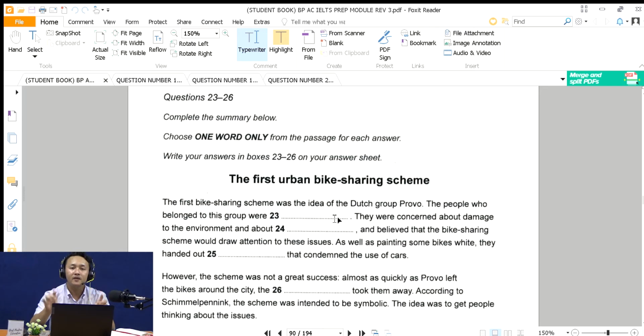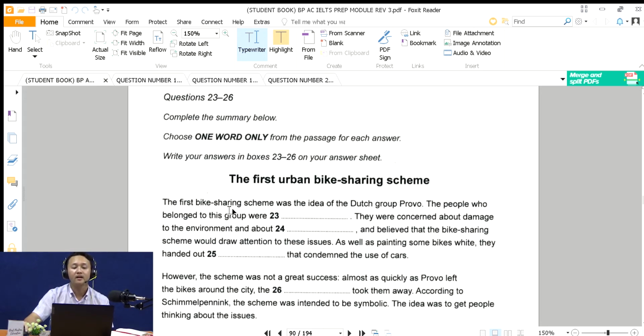Okay, so the first thing when dealing with summary completion is that you need to read from the first word, and then pause at the number.